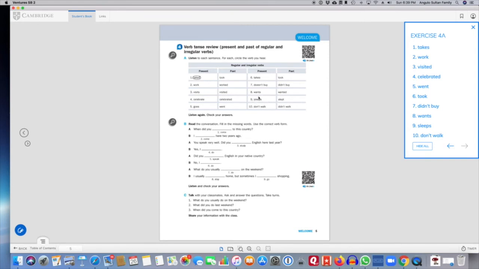This is a habitual action. It's repeated. It's an action she does every Sunday. Every Sunday, what does she do? She sleeps late. That's the present tense. Again, we just add an S to the base form of the verb in order to get the correct form in the third person. For Akiko, she sleeps late on Sundays.